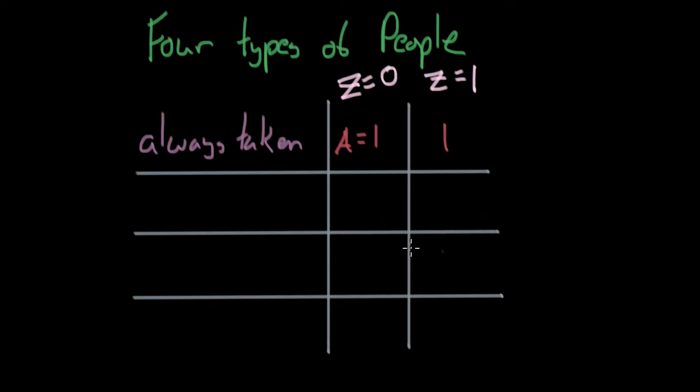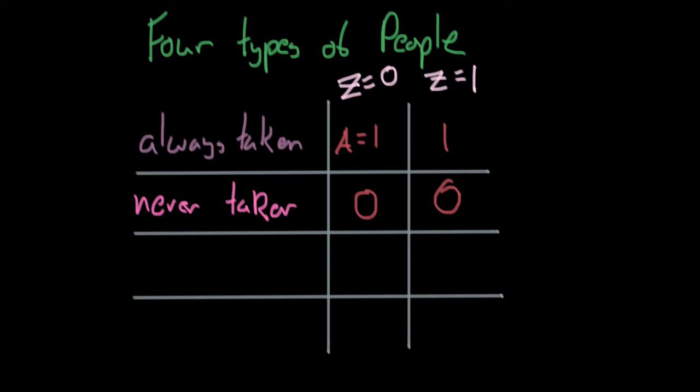Okay, next type of person. This is a never taker. You can probably guess. The never taker is someone that if we give them no medication, they're not going to take the medication. They don't like that medication. If we give them medication, they're not going to take that medication. They're never going to take the medication. So you can see an always taker always takes, never taker never takes. An always taker, when they are treated with the instrument, they always get the treatment. And a never taker, when they are treated with the instrument, never get the treatment. Okay, that should make sense.